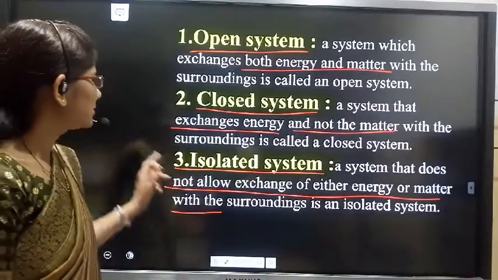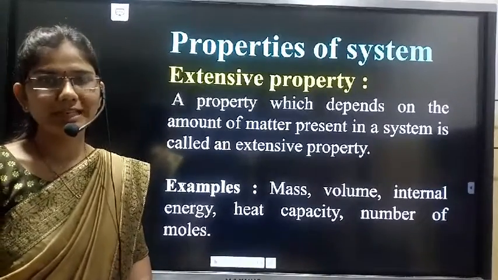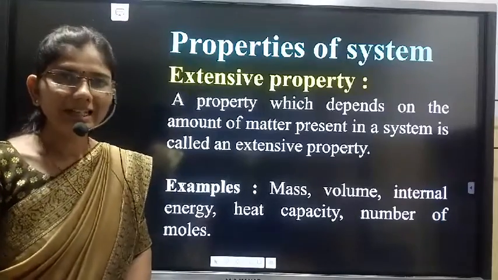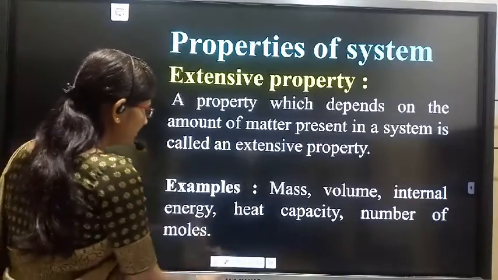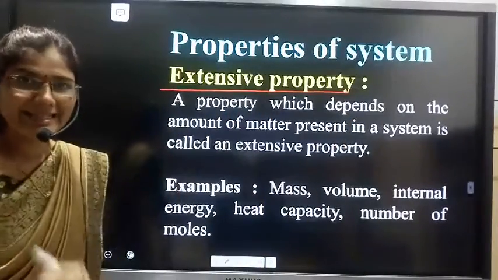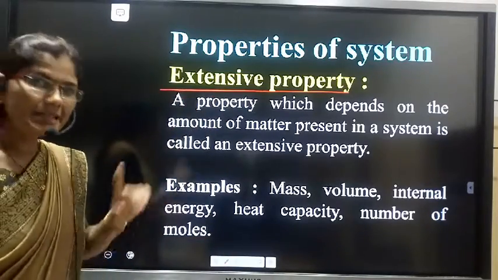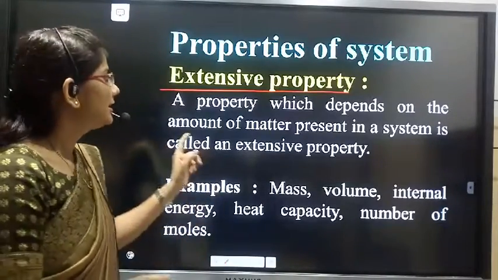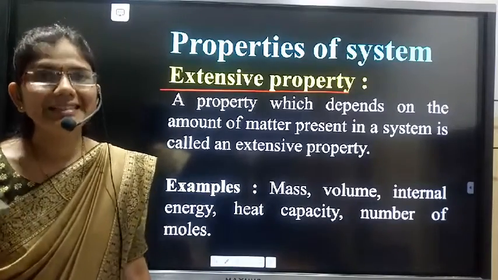So next to that we have to study what are the properties of a system. Next to the types of system we have to study the properties of a system. There are two properties of system. The first one is an extensive property. Then what is meant by extensive property? It is the property of a system which depends on the amount of matter present in it.